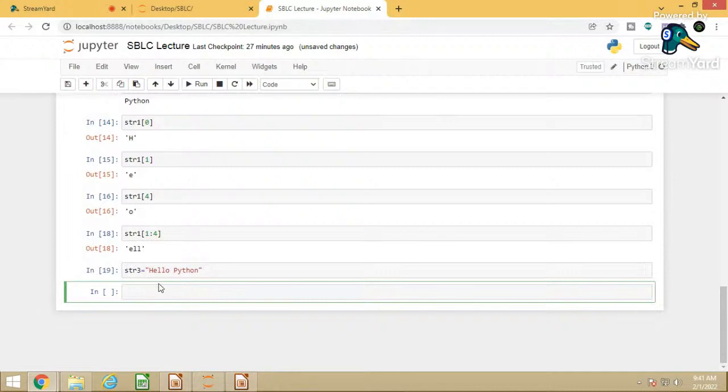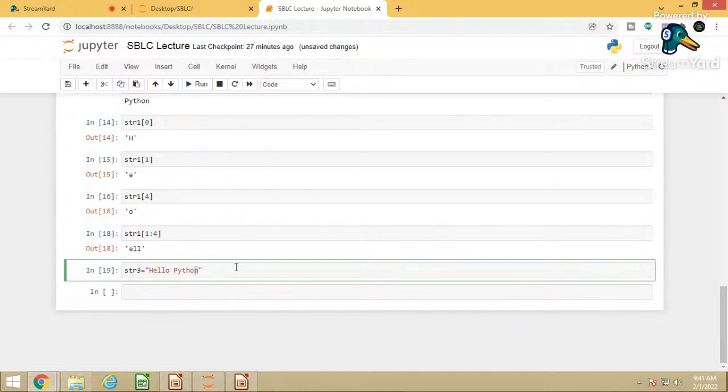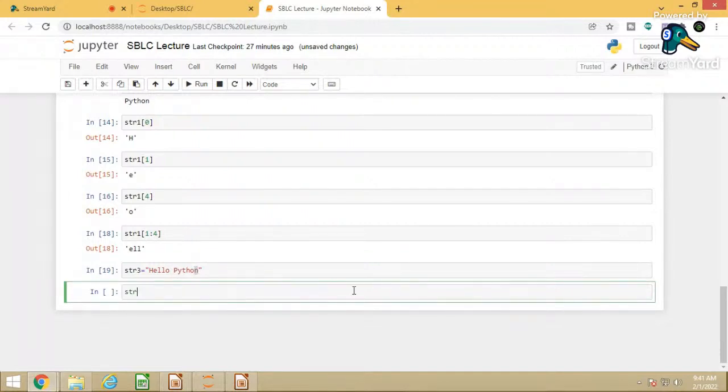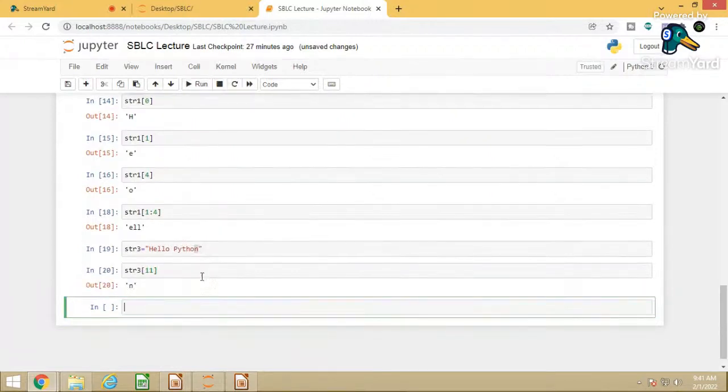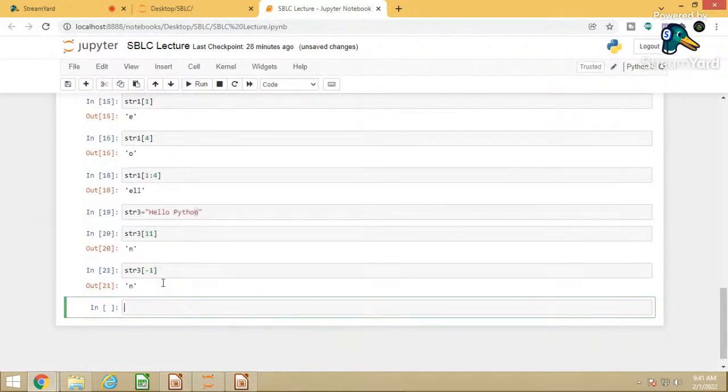Now string also supports reverse indexing or negative indexing. So what do you mean by negative indexing? Suppose I want to print n, so how can I print n? I will print string3 of what is the last index of this? 0, 1, 2, 3, 4, space is 5th, 6, 7, 8, 9, 10 and 11. So I will put 11 so that it will display n, correct? But instead of that, the string supports reverse indexing also. Simply, if I write string3[-1], then also n can be accessed.